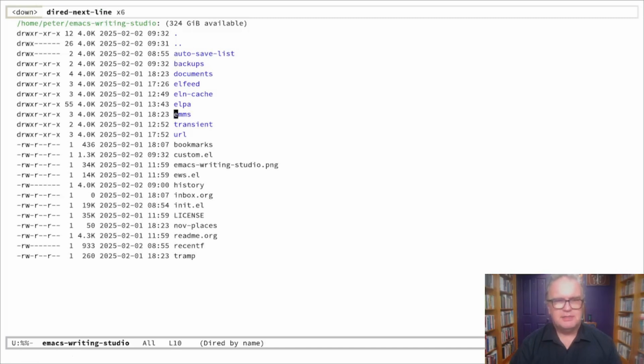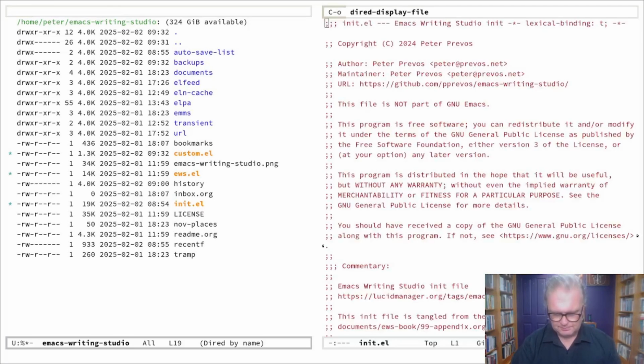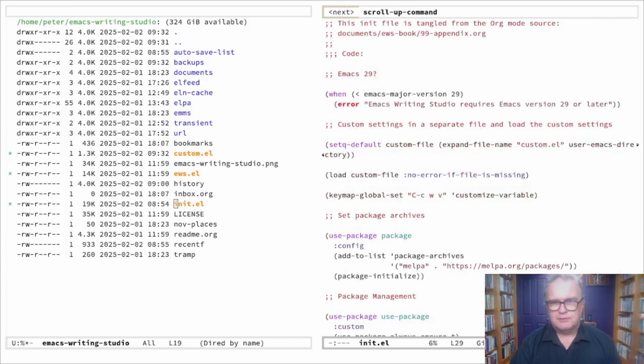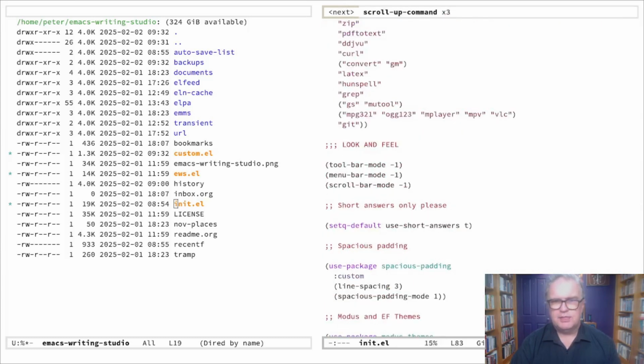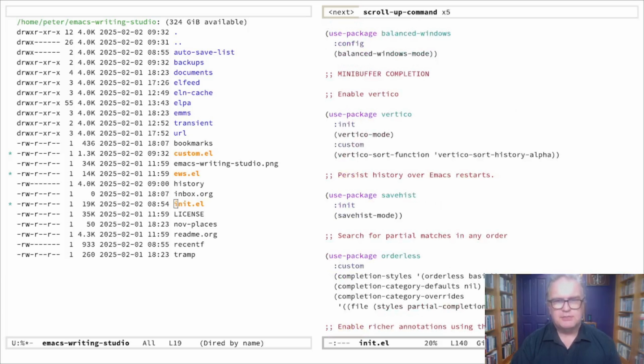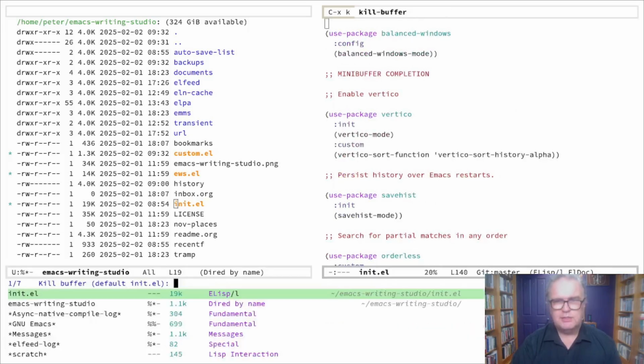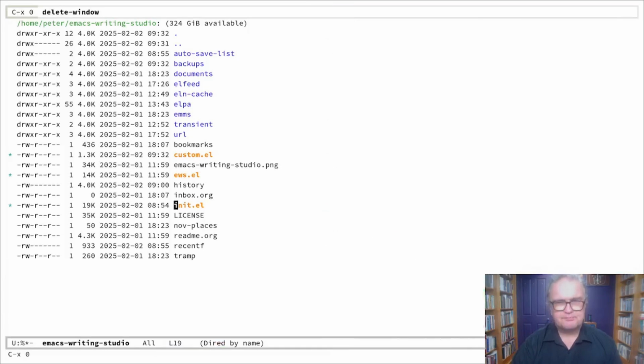Now there are 3 files in this folder. We have the custom.el that was just marked off, there's ews.el, and there's also init.el. So these 3 eLisp files drive Emacs. I'll give you an idea what an eLisp file looks like. Then there's a lot of commentary here and a lot of code. Now you don't have to understand this to use Emacs Writing Studio. So I'm going to quickly close that to avoid any confusion.